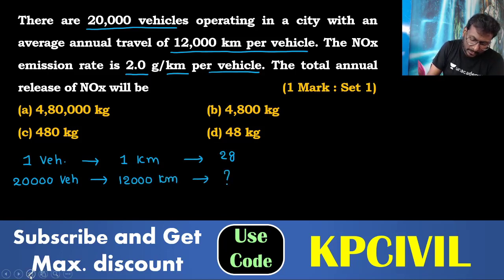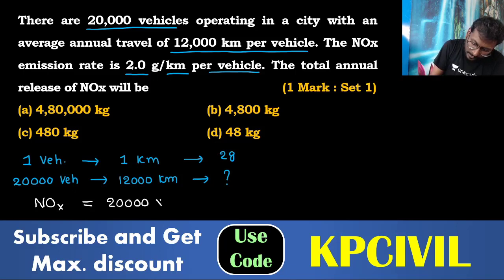How much NOx? Do you need any formula? It is just multiplication only. 20,000 into 12,000 into 2. 2 is in grams, we need in kg, so 10 power minus 3.